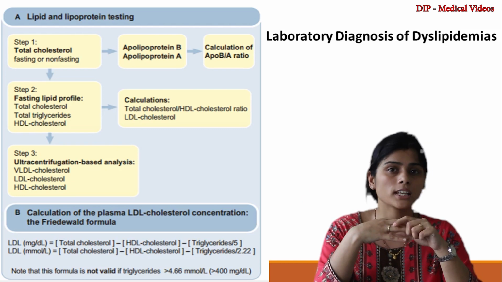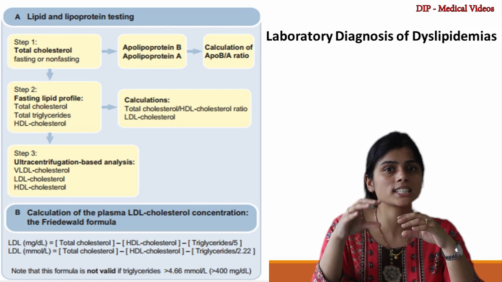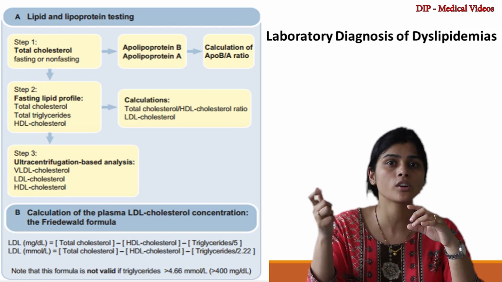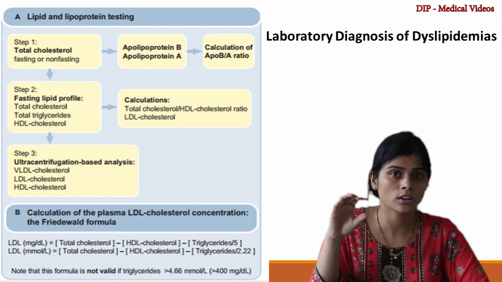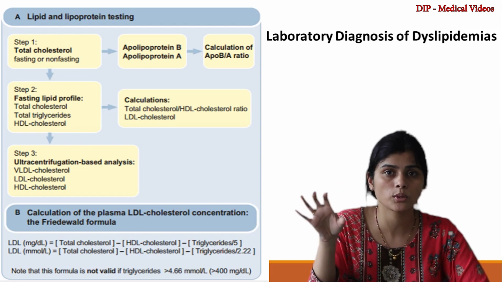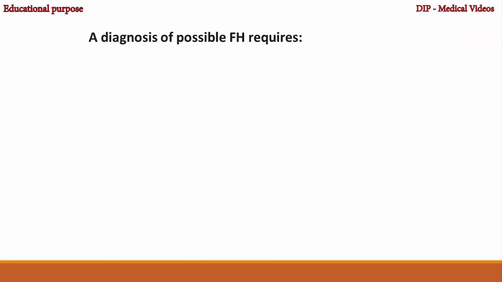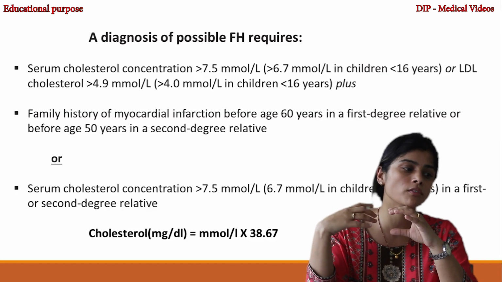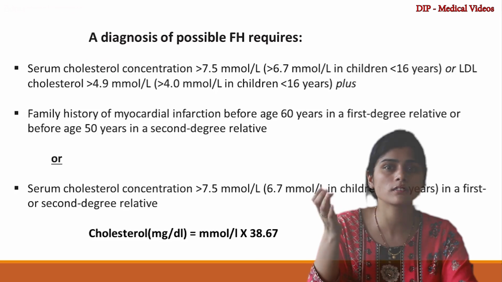LDL equals total cholesterol minus HDL minus TG by 5, that is triglyceride by 5. One fifth of triglyceride is considered to be more or less the amount of very low density lipoprotein. In this way, we can calculate the low density lipoprotein level, but this is not the recommended method for measurement of LDL cholesterol, because direct LDL cholesterol gives you the exact measurement. This formula is not applicable if you have triglyceride level more than 400 milligram per deciliter, which is more common in patients with dyslipidemia.